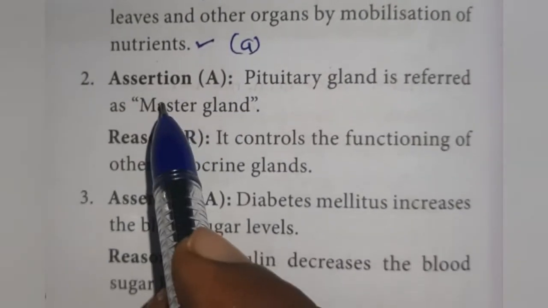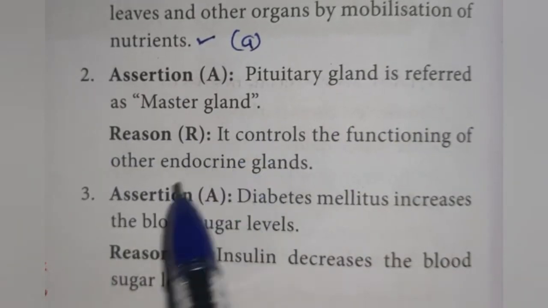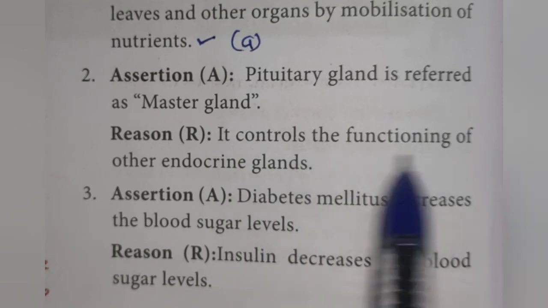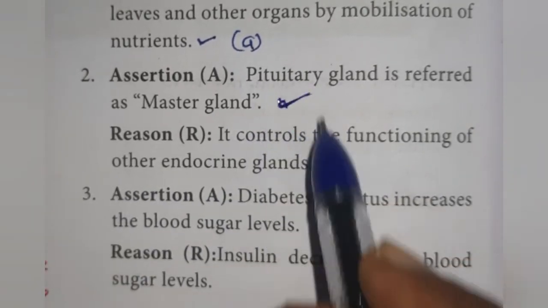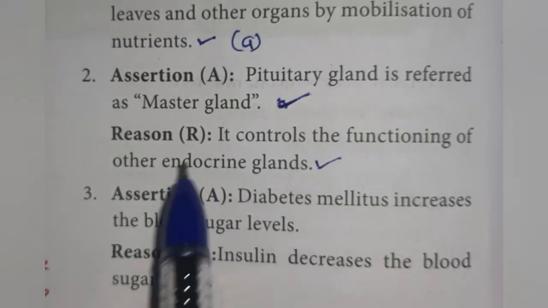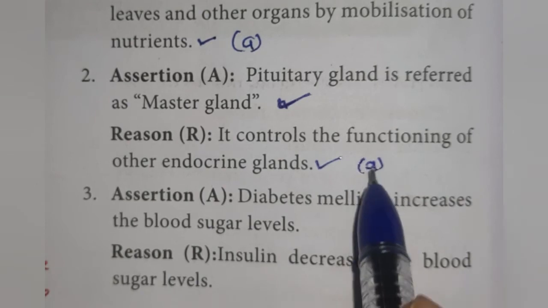Second one, assertion, pituitary gland is referred as master gland. Reason, it controls the functioning of other endocrine glands. So assertion true, reason also true. Reason explains assertion. For second one also option A is the correct one.